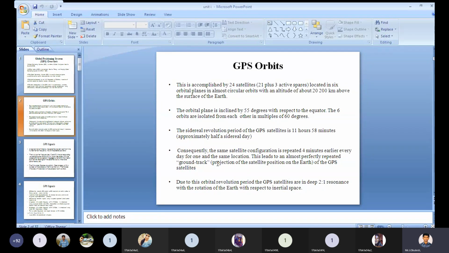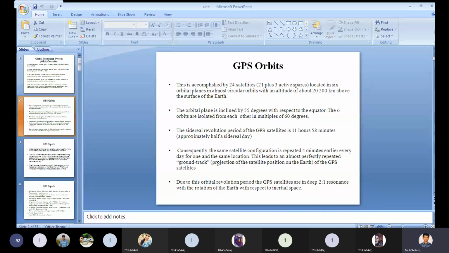The orbital plane is inclined by 55 degrees with respect to the equator.